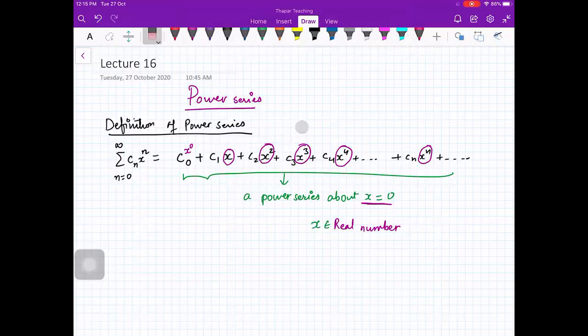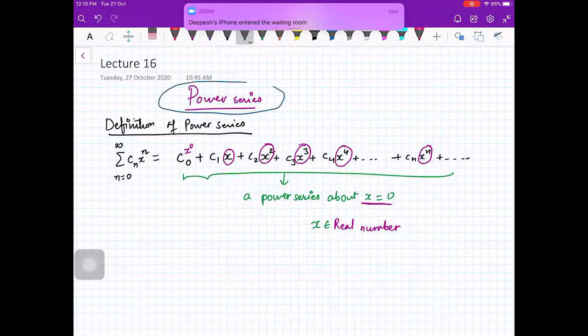Some students just joined, so let me repeat the definition. We are going to start with the new topic, which is power series. A power series is something of this form: C naught x raised to power 0 plus C1 x raised to power 1 plus C2 x raised to power 2 plus C3 x raised to power 3 plus C4 x raised to power 4 and so on. Here x is any real number.